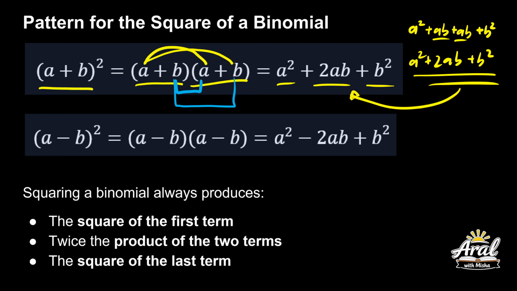Kapag negative, a minus b, negative yung b, ang magiging negative lang is yung gitna, minus 2ab. Yung first term mo pareho and last term, because when you square the negative b, or you multiply negative b by negative b, is actually positive b squared. Kaya positive. Yung gitna lang yung negative, minus 2ab. Alright? So squaring a binomial always produces the square of the first term, twice the product of the two terms, and the square of the last term. Okay?